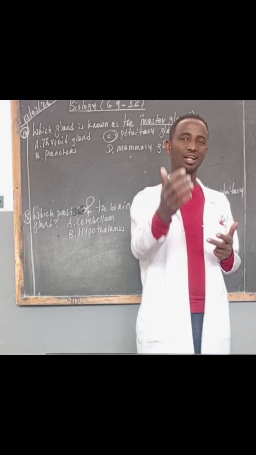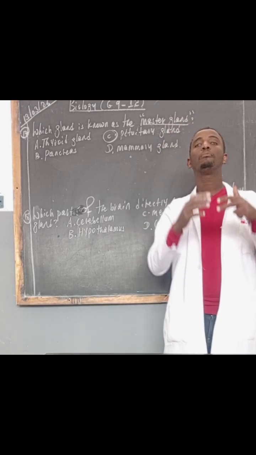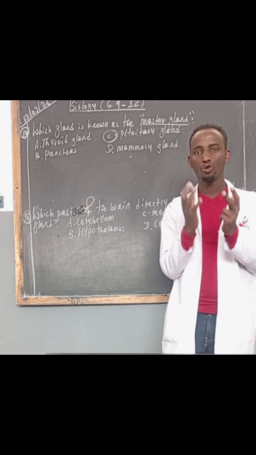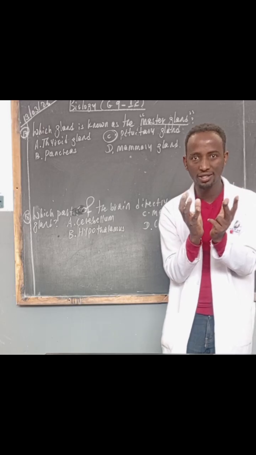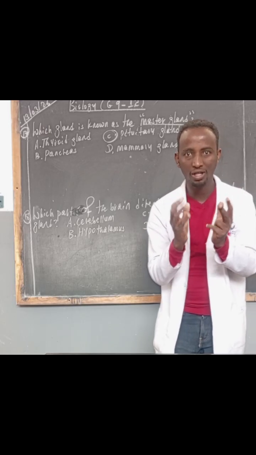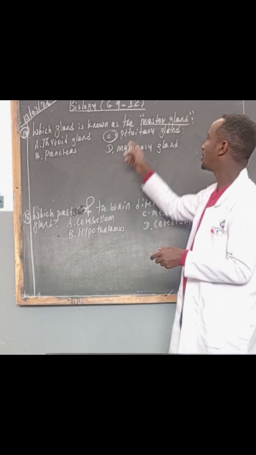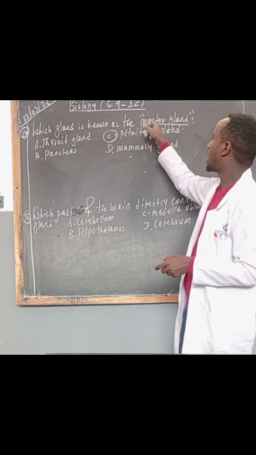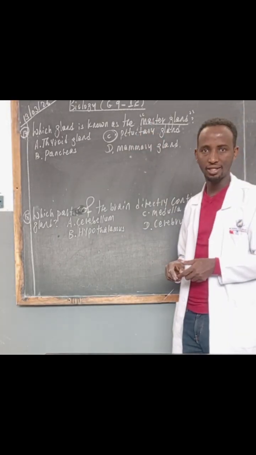It is a master gland. It can produce many hormones to control the other glands. So the control center of the glands is said to be the pituitary gland. It is a master gland.